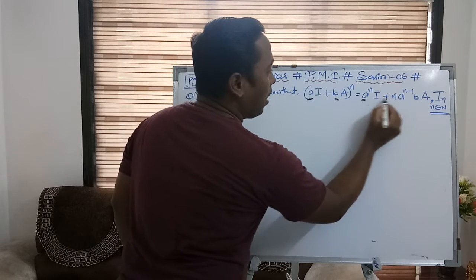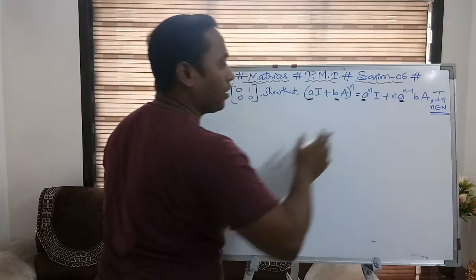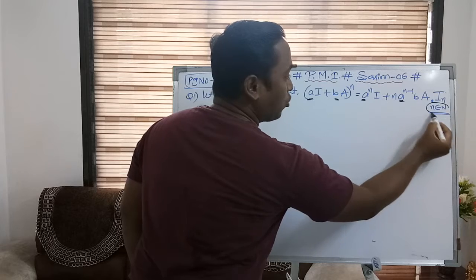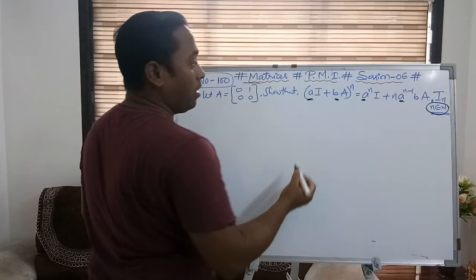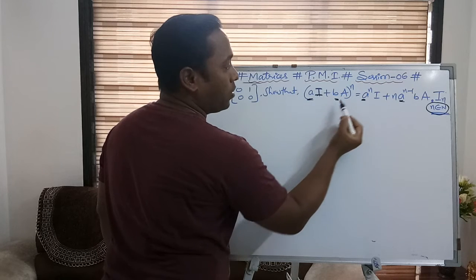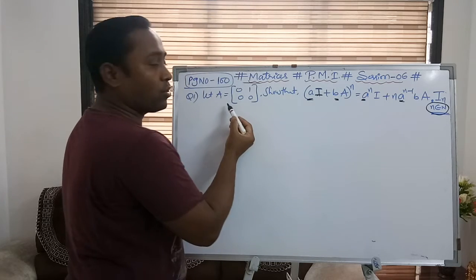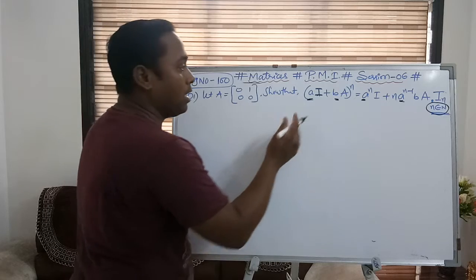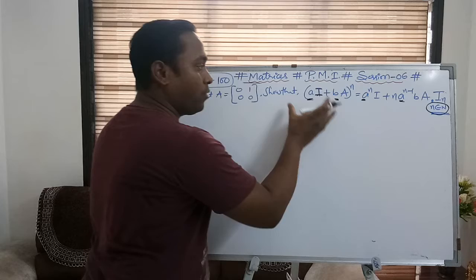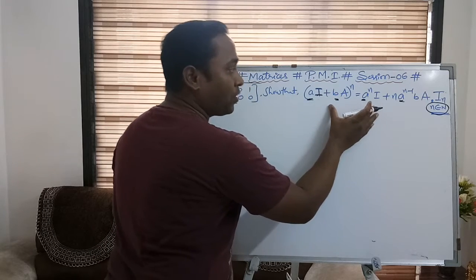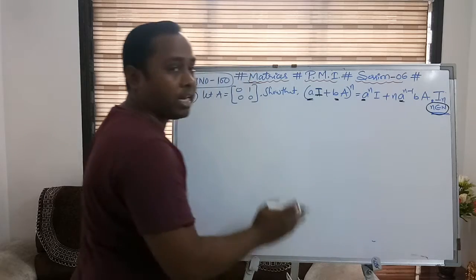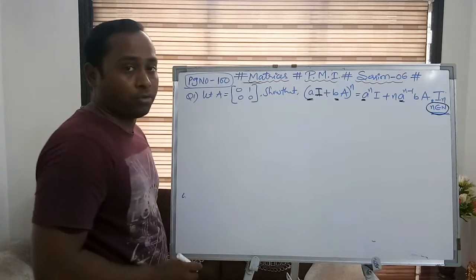A and b are real numbers, any real numbers. And n belongs to natural numbers, remember. And I stands for the identity matrix of order 2 by 2. A stands for the given square matrix 0 1 0 0. Now these symbols have their usual meaning. Now we have to validate that this statement is true by using PMI, where n belongs to natural numbers and A stands for 0 1 0 0.